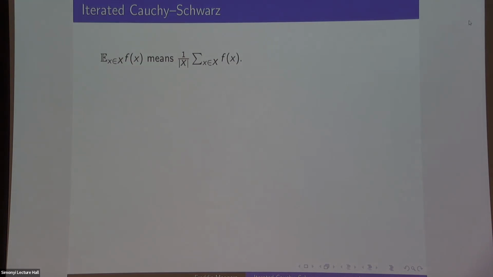If I set up some notation, I'm always going to be using expectation to mean an average over some finite set. A convention that applies throughout this talk is that all functions are bounded by 1 unless I say otherwise. So any function taking values in the complex numbers is 1-bounded.